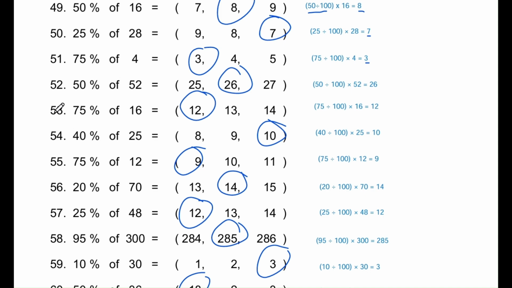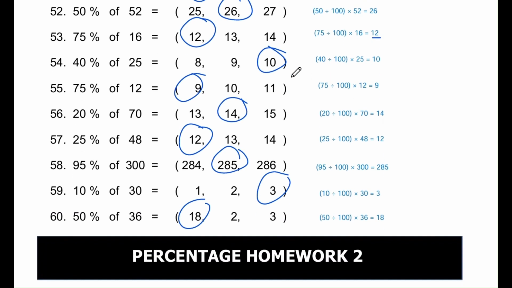Question number 53. 75% of 16 equals. The options are 12, 13, and 14. Correct answer is 12. 75% is 3/4. 3/4 of 16 is 12, just like 75 divided by 100 times 16 equals 12.